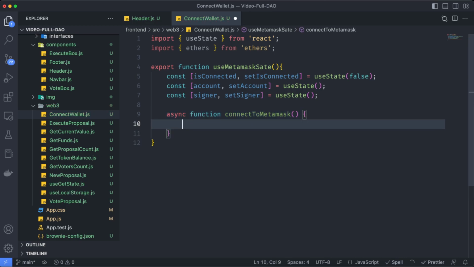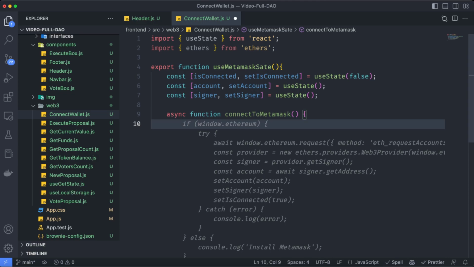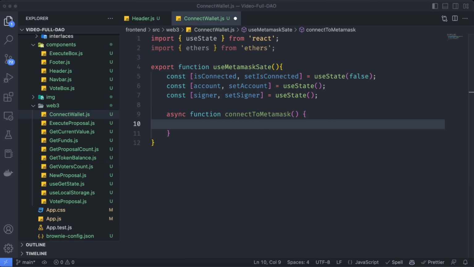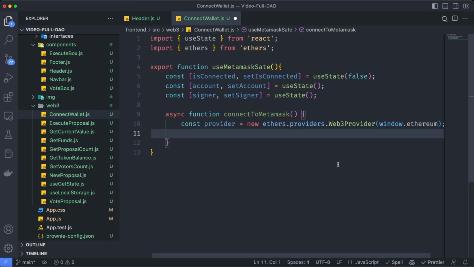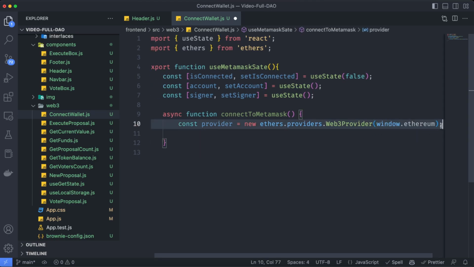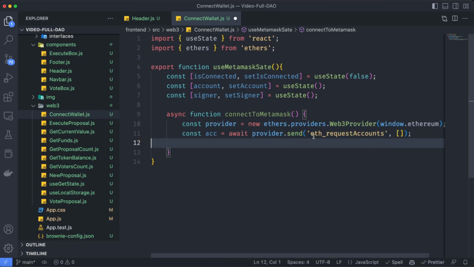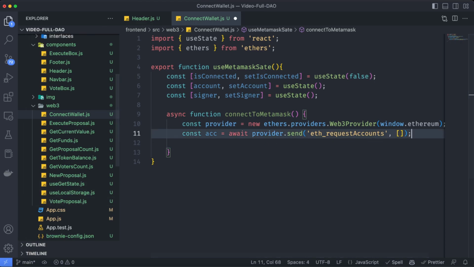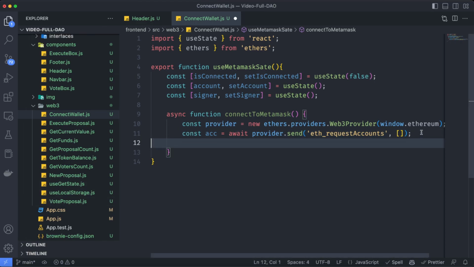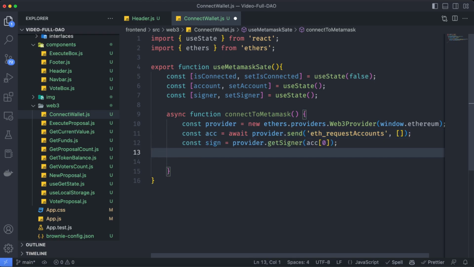In this connectToMetaMask, we are going to use ethers.js to go through the connecting process. So first, we need to declare a provider. The provider is going to take window.ethereum because we know that MetaMask works with that window. Then we need to get the accounts from the eth_requestAccounts functionality. This is going to take all the accounts on that wallet. And then we need to get the signer, the actual account which is going to sign the transactions, and we are going to take the account at index number 0, which is going to be the one activated when we sign the transaction.